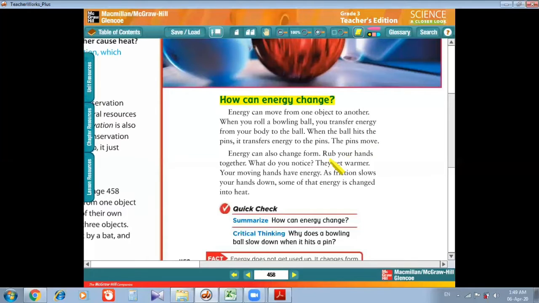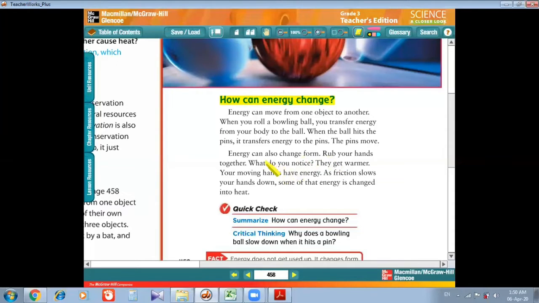So energy was actually in your hand. You transfer energy to the ball, and the ball hits the pins, so the ball transfers energy to the pins. This is just one example. From this example we got to know that energy transfers from one object to the other.